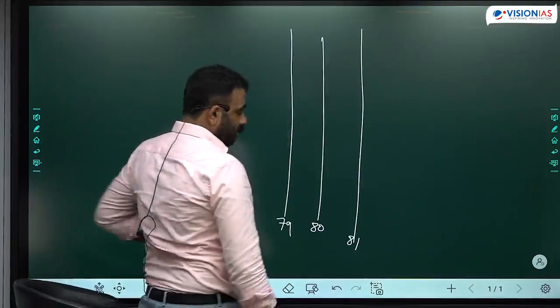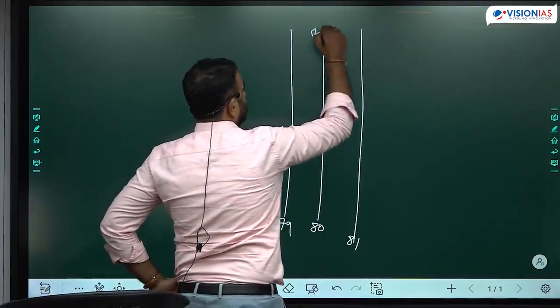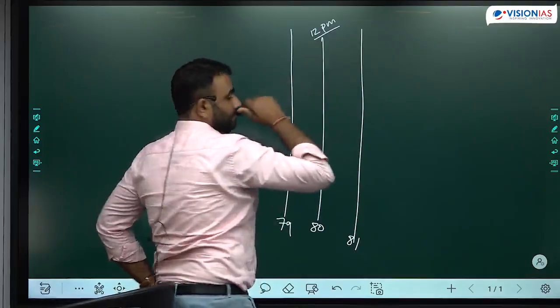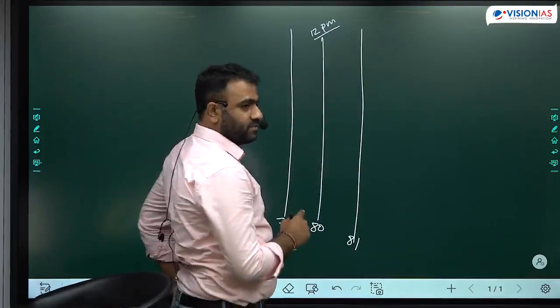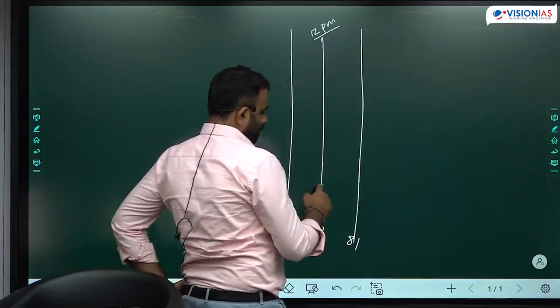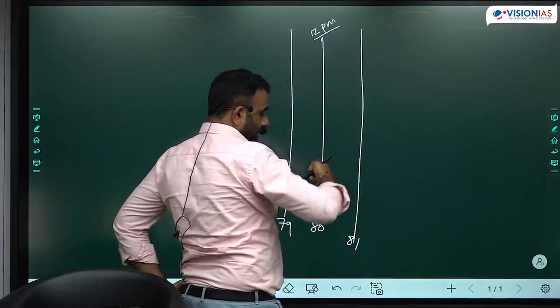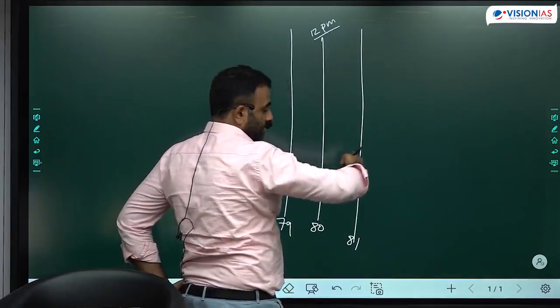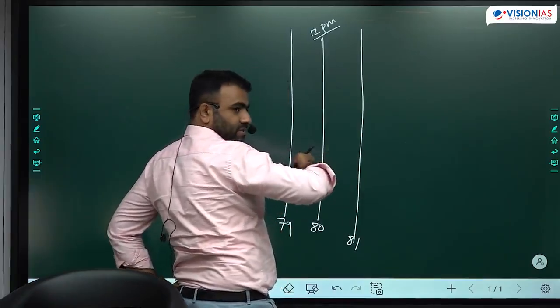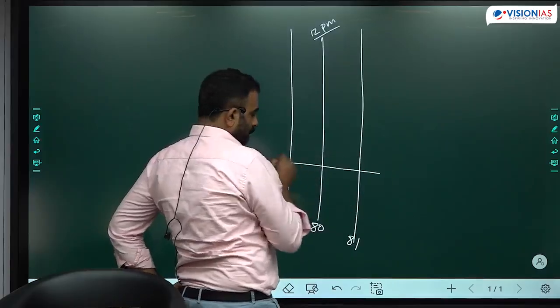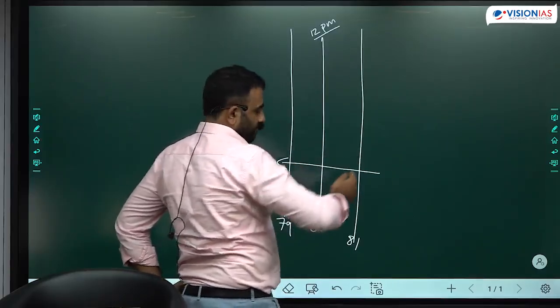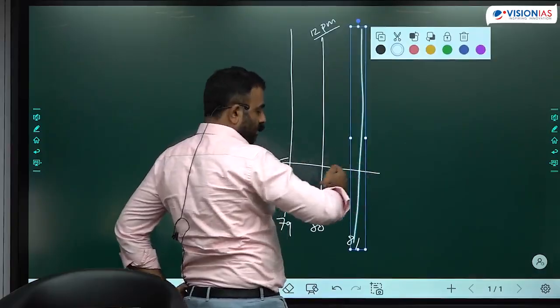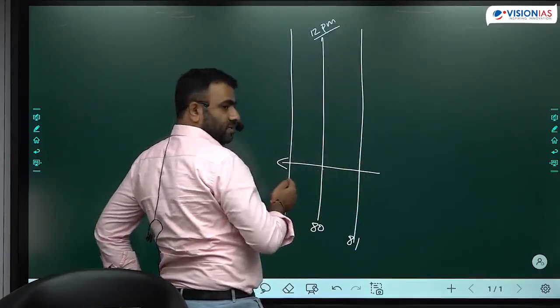Here the time is 12 p.m. right now. Sunlight was falling here earlier, because the sun is moving in this direction. 4 मिनट पहले यहां पर था, अभी यहां पर आ गया.